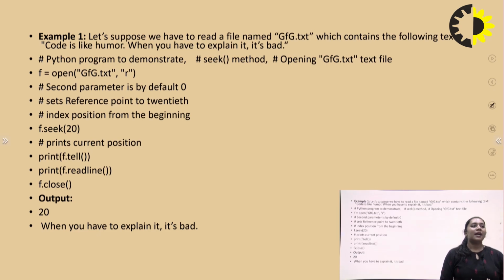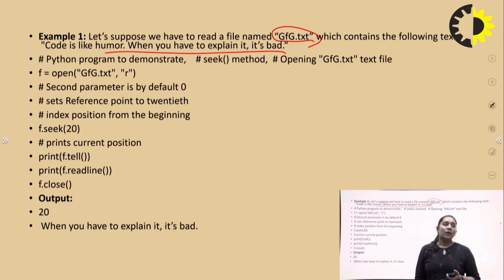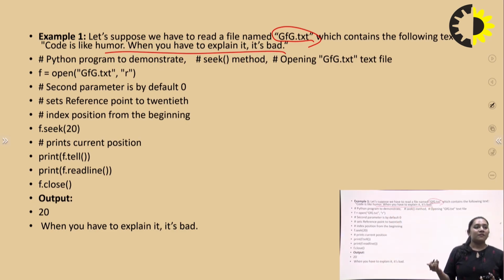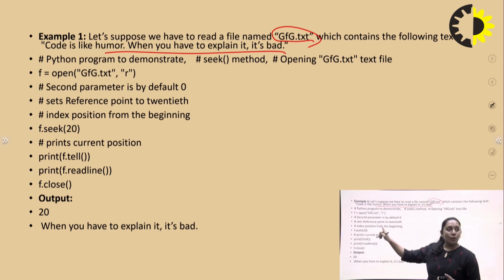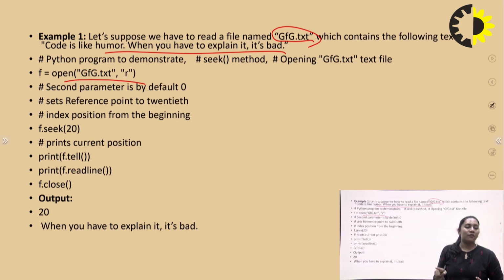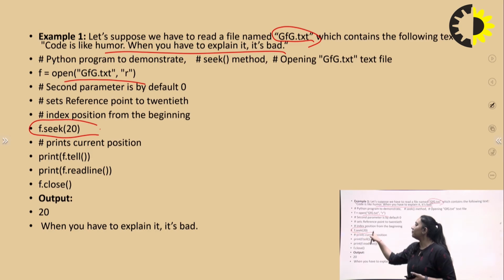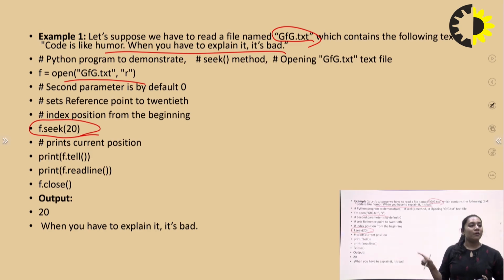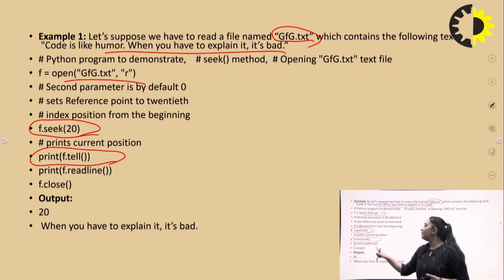Let's see the example. You have some text present in a file like abc.txt, and it contains some text. How can you implement it with the help of the seek method? First you need to open the file with the file name and the mode. For example, you pass the current position with the help of seek 20, and you use tell to find out the current position of the file.